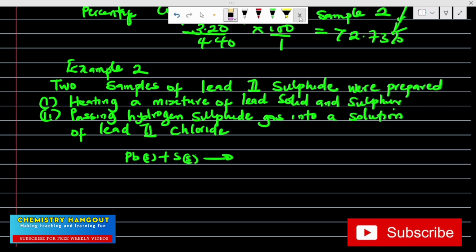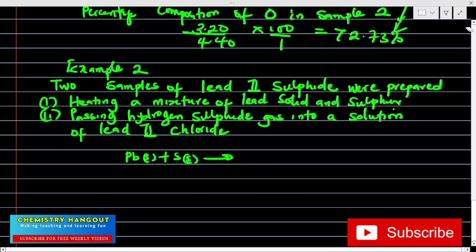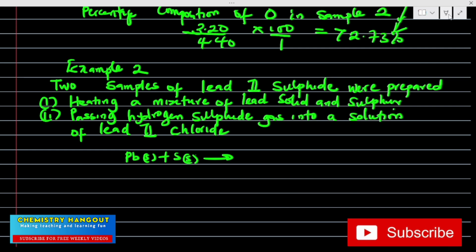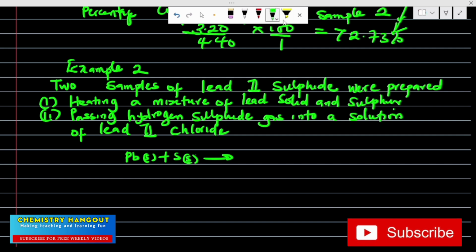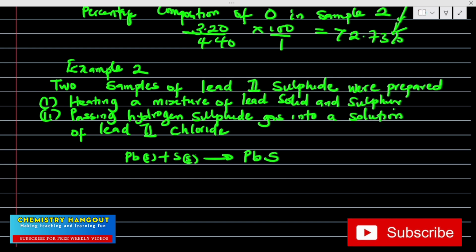Lead sulfide, that's just PbS. The equation is balanced here. This is the first equation, though they are not giving it, but I'm just doing that.